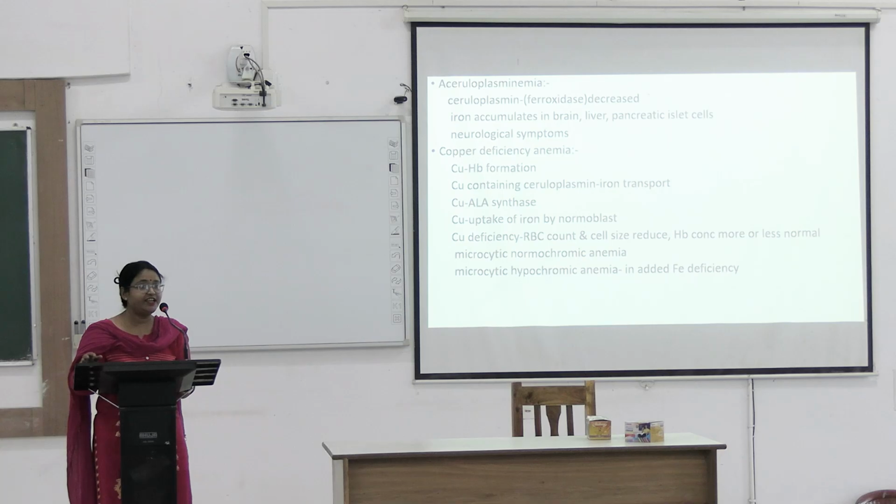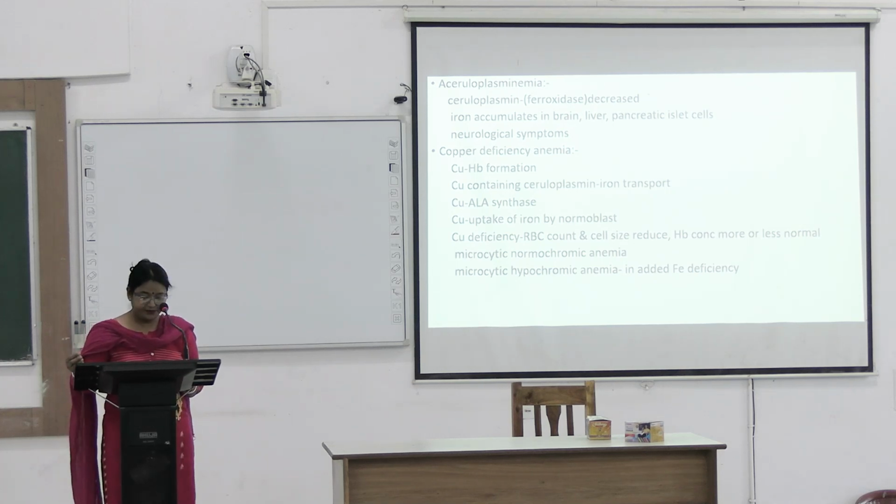So there will be anemia, iron accumulation in liver, brain and pancreatic cells, and neurological symptoms. Iron mobilization will not happen, so I think there will be anemia also. It is not mentioned, but if iron mobilization can't happen, normoblast uptake, which needs copper, is also affected. It can happen, but it's not written.